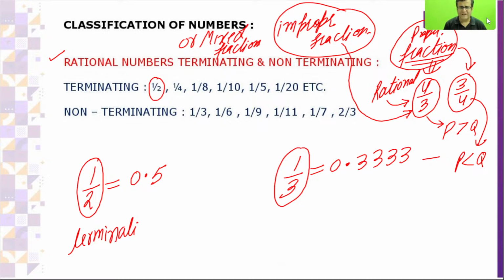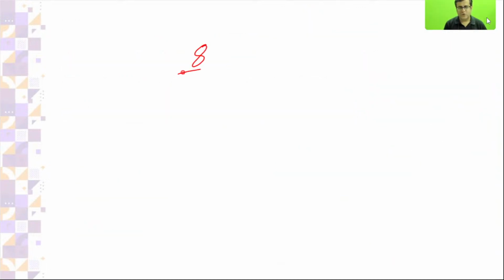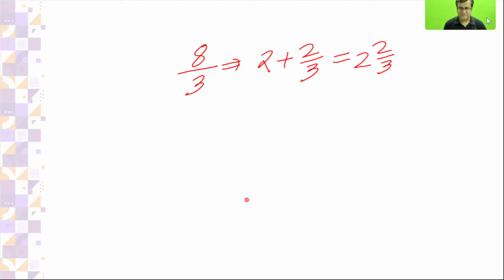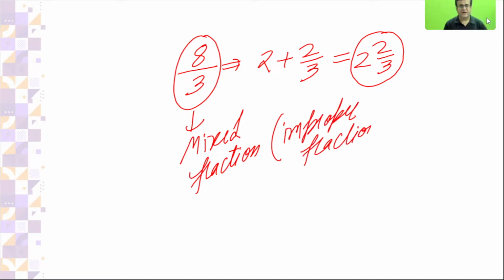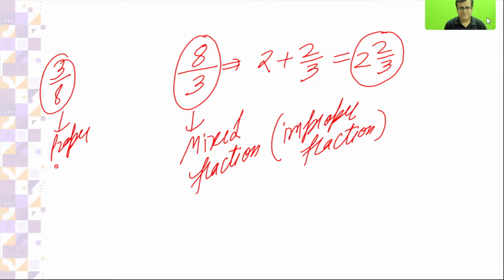So let me complete first, then you will be more clear and you will not find a single problem in that. Let's take 8 by 3. I can divide: 3 twos are 6, so 2 plus 2 by 3. Or we can write 2 and 2 by 3. So this is a mixed fraction, or we can say improper fraction. Which one is proper? If I take 3 by 8, this is a proper fraction.